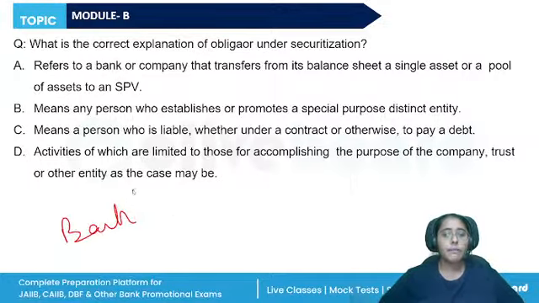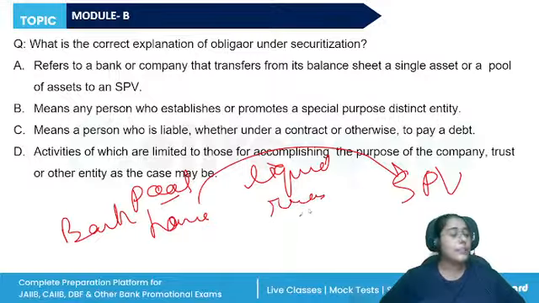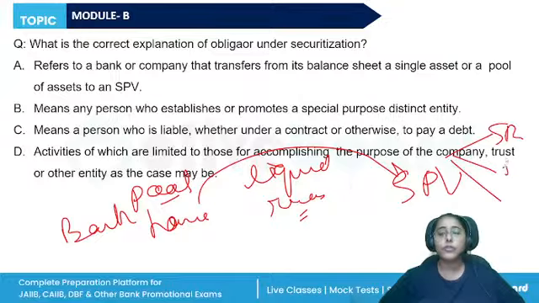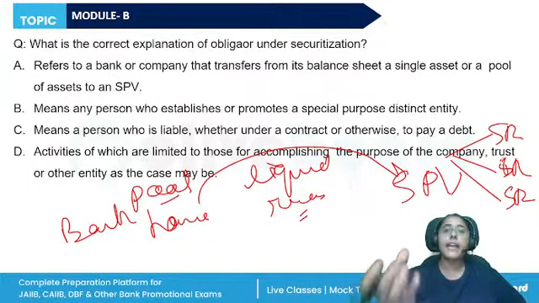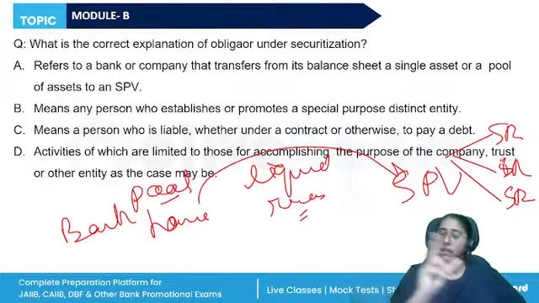The bank makes a pool of its NPAs or even performing assets. These should be homogeneous. They transfer this pool of assets to the special purpose vehicle. Why? To get more liquidity and for the recovery of their dues as well. The SPV will then issue security receipts to the qualified institutional buyers, who are the investors. From the interest generated or the assets recovered, the investors will get their interest payment.